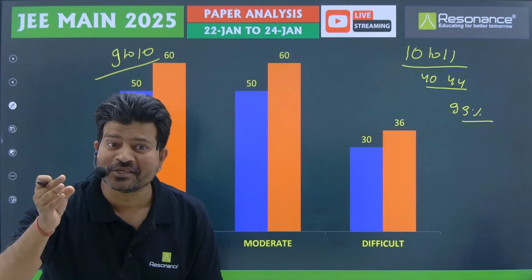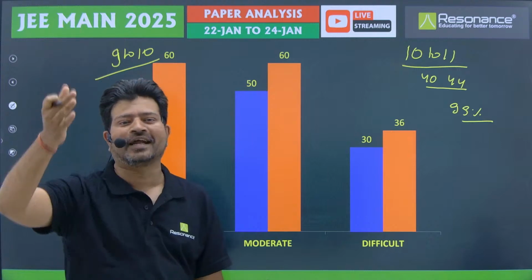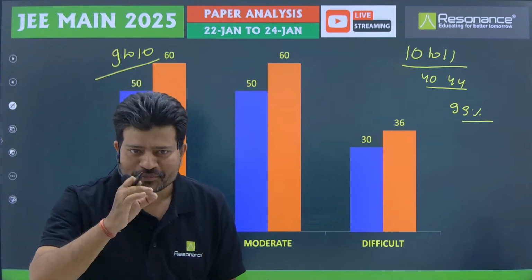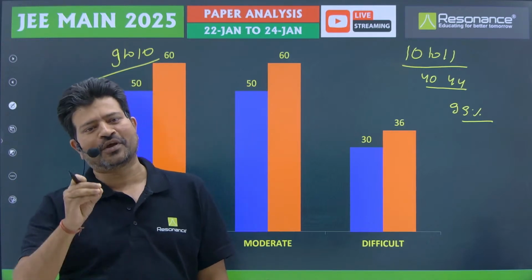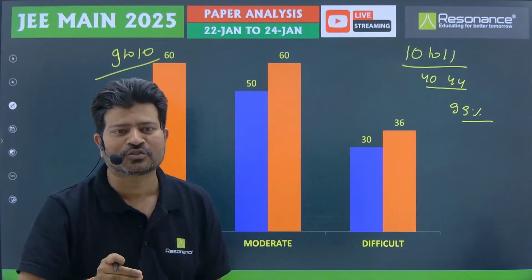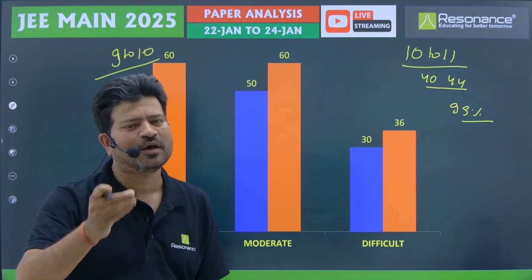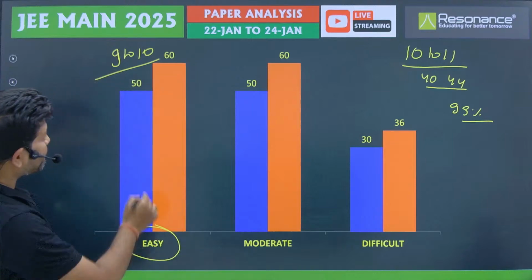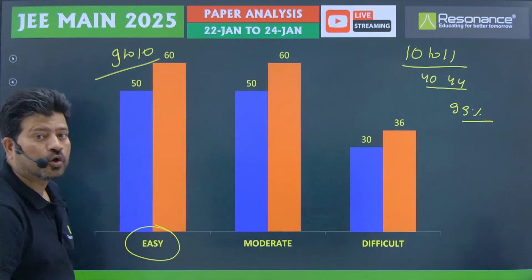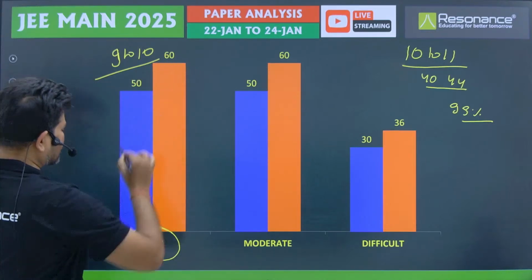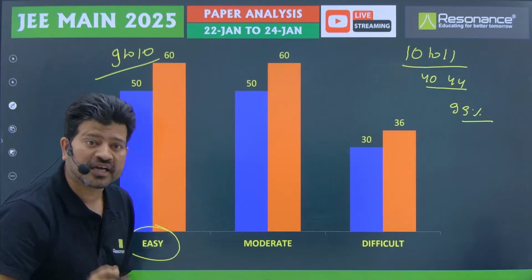Even with physics and chemistry more marks, you can get the 99 percentile. If the paper is difficult, then you can get fewer marks also, and your percentile is the mode. So here we can find in all the 6 papers, the conclusion is that 50 to 60 questions are easy to moderate level.